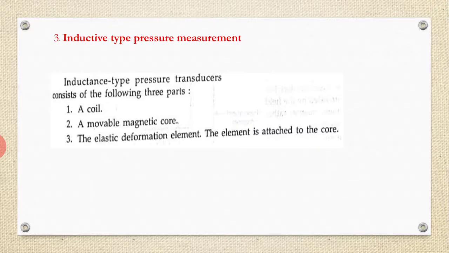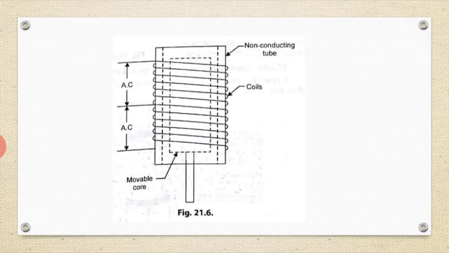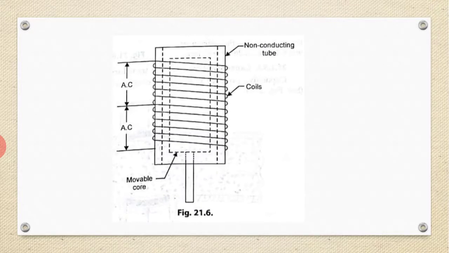The third one is the inductive type pressure measurement. Inductive type pressure transducers consist of three parts: a coil, a moving magnetic core, and an elastic deformation element. The element is attached to the core. As I discussed earlier in the LVDT, the same principle applies here. When the pressure varies, the element causes the core to move within the coil.